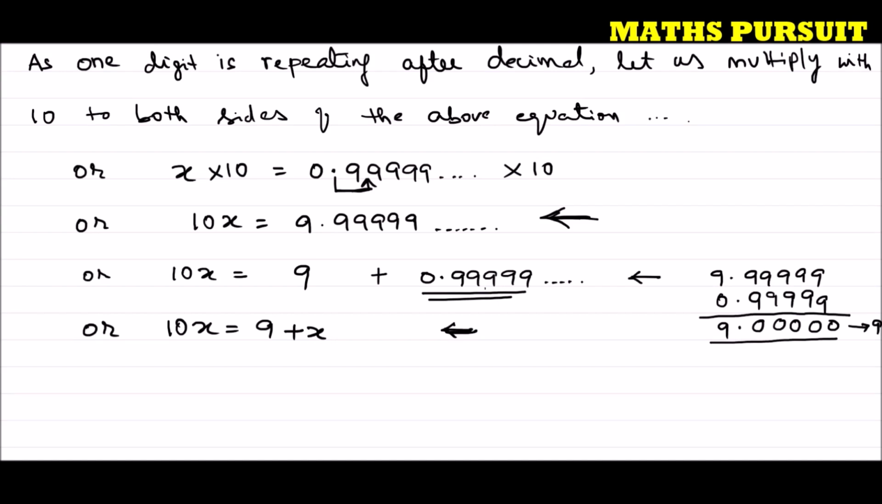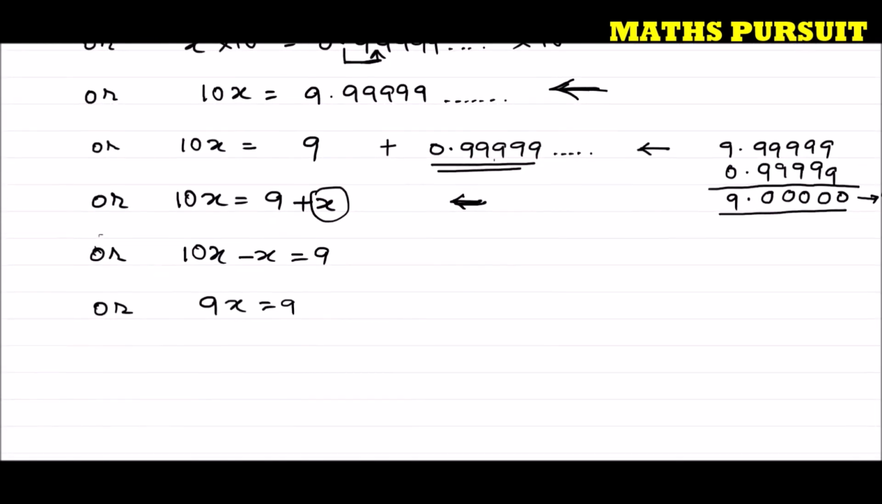Or I can write 10x minus x is equal to 9. Why minus x? Just moving this x from the right side to the left side. Or I can write 9x is equal to 9. We got 9x is equal to 9. Or I can write x is equal to 9 upon 9. Just moving 9 from the left side to the right side.